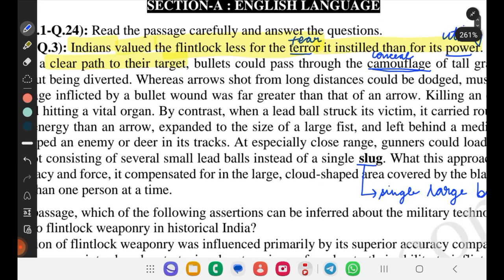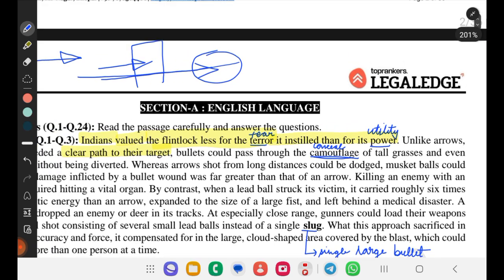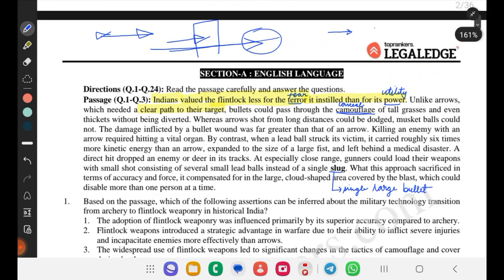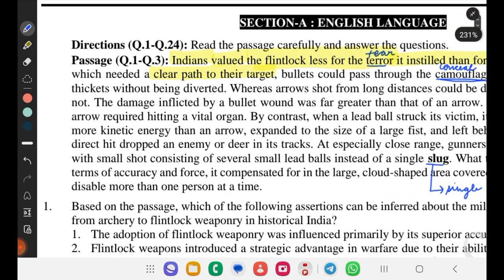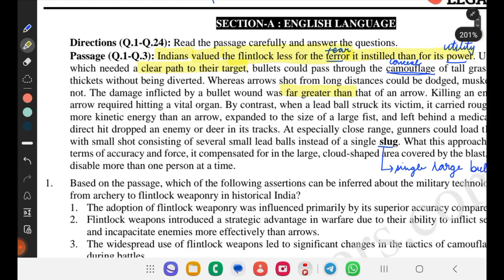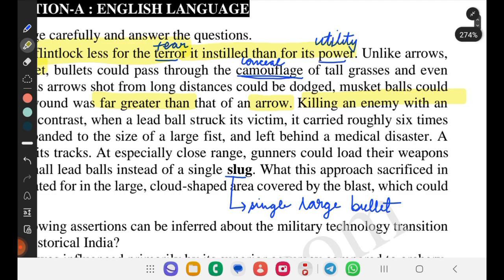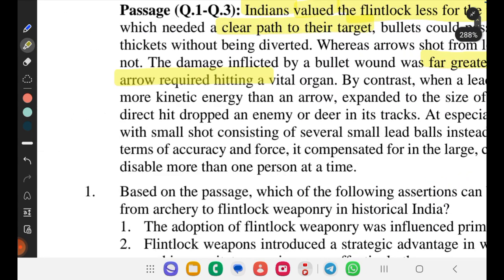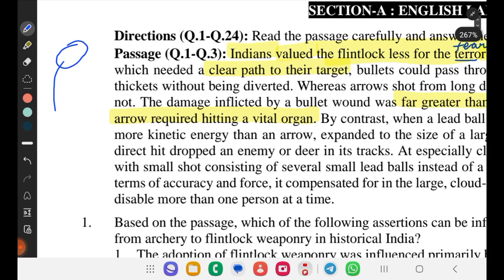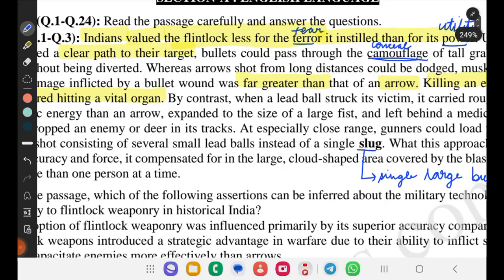Whereas an arrow shot from a long distance could be dodged. If the arrow is shot from a long distance, the force gets very low when it reaches the target, so it could be dodged. Musket balls could not, because the kinetic energy of a bullet goes straight. Okay? The damage inflicted by a bullet wound was far greater than that of the arrow. Yes, it is correct. Killing an enemy with an arrow required hitting a vital organ. If you want to kill an enemy with the arrow, you need to target vital organs like the heart. But if you hit the hips, it will not lead to the killing of the person.